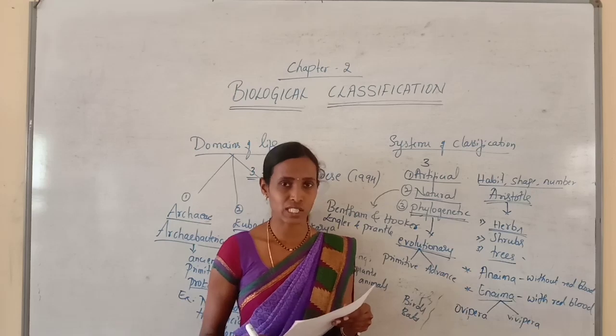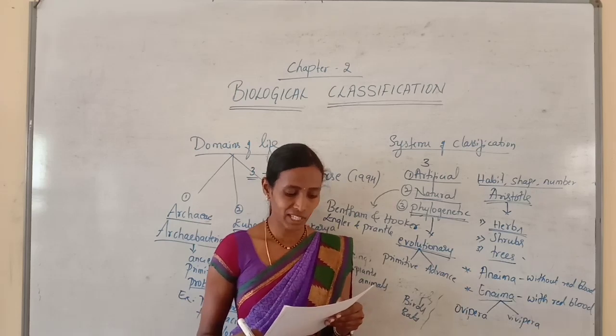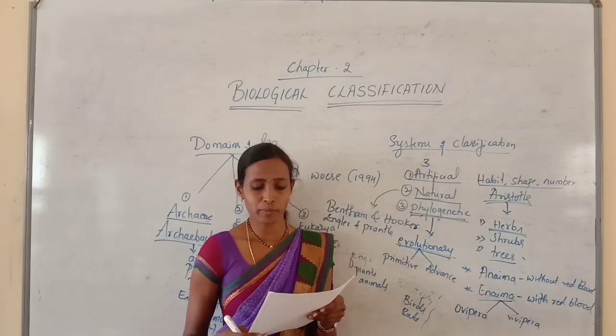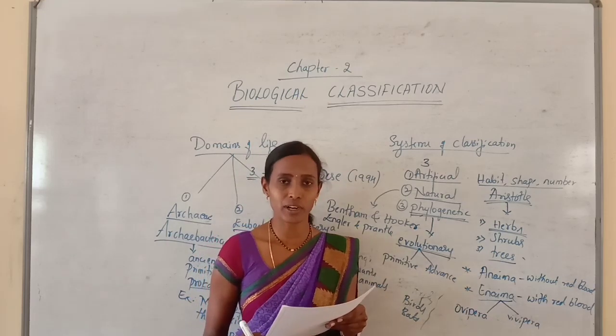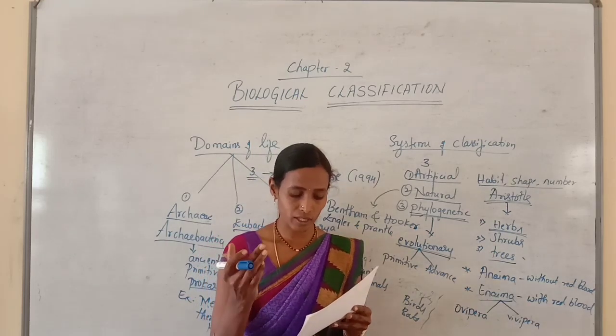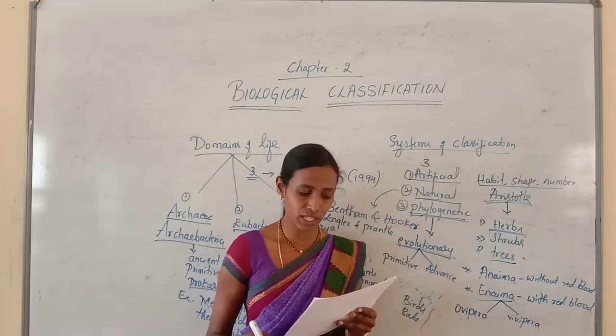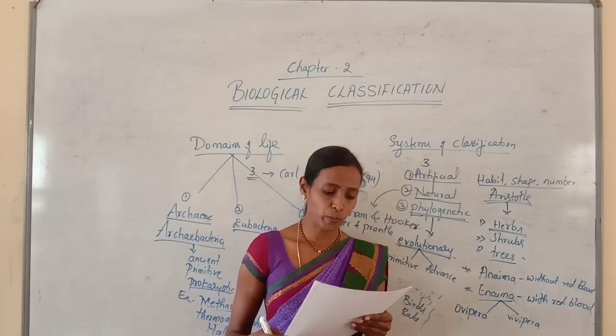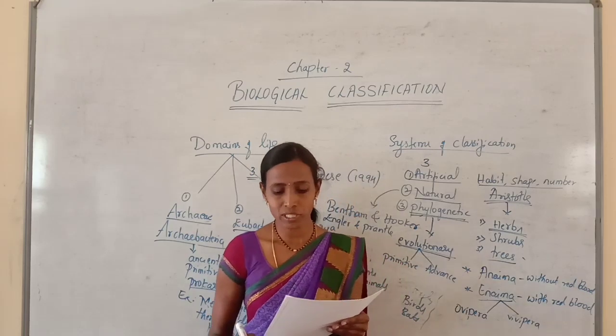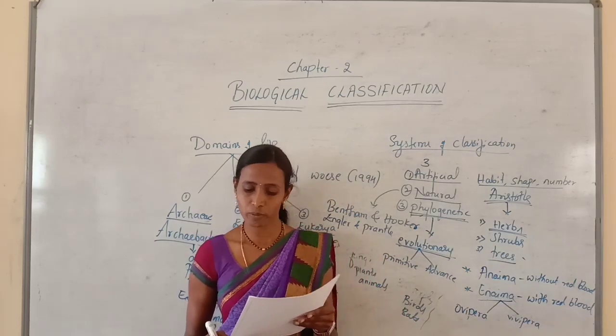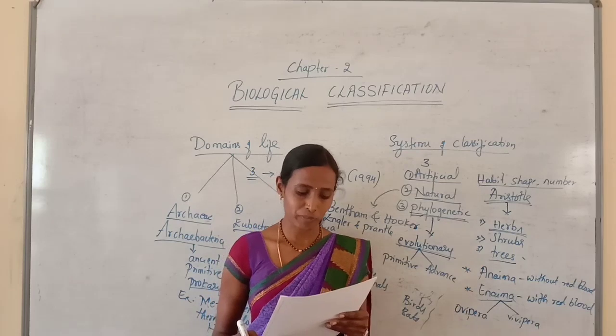The second one: choose the incorrect statement regarding the need for classification. Just observe which are the correct statements regarding the need for classification and which is incorrect. Option A, it helps to identify the organisms and to know the taxonomic level. Yes, it is one of the needs.